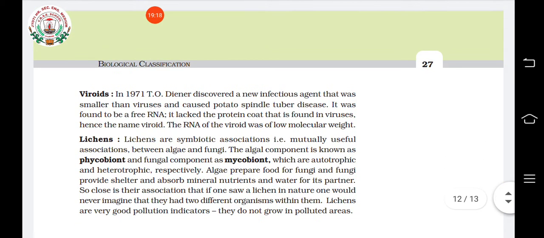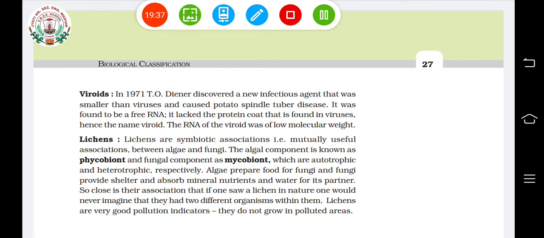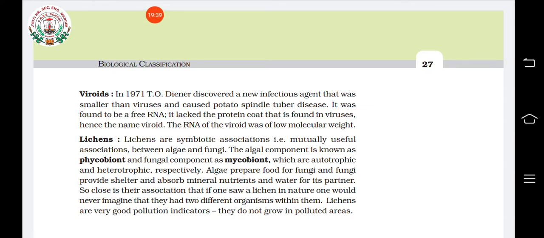Next I am going to teach about another group of organisms known as viroids. Viroids are a group of organisms which do not even have a protein coat. Viruses at least have a protein coat, but viroids do not. They are simply free RNA.